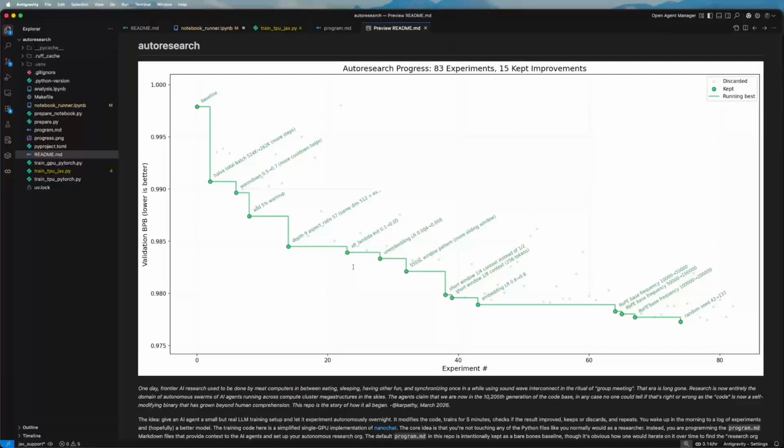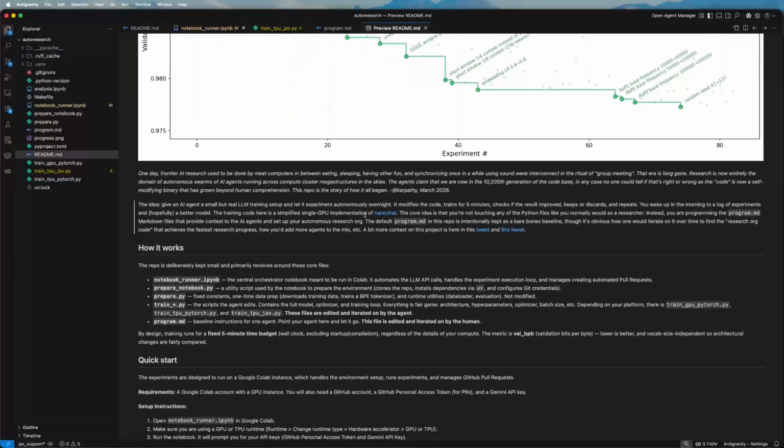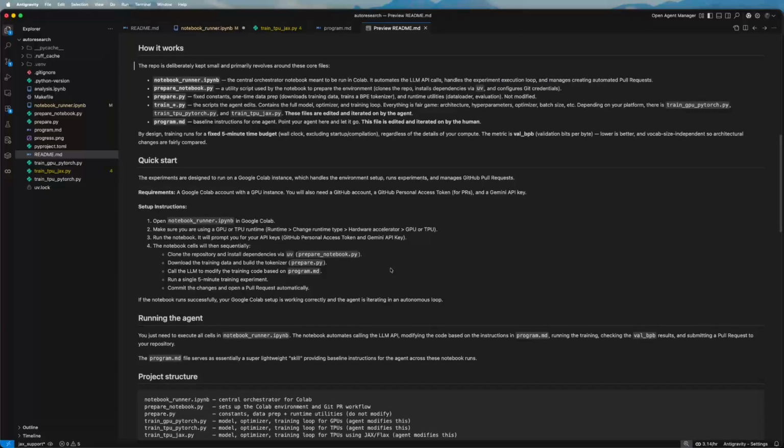One cool experiment that you can do is that in this case, we are using the simplified implementation of NanoChat, but basically you can just use any other model, right? It could be a different transformer model, it could be a computer vision model, or it could even be any other kind of model that the agent team will try to automate when you run it.